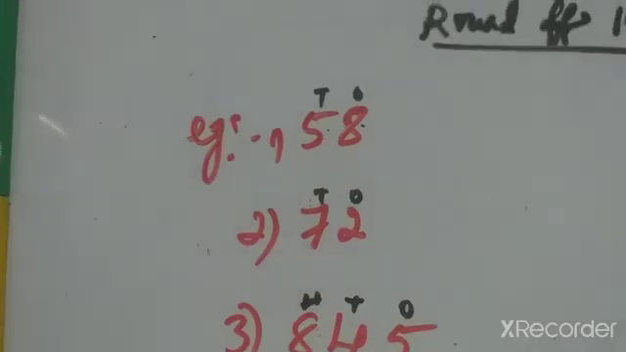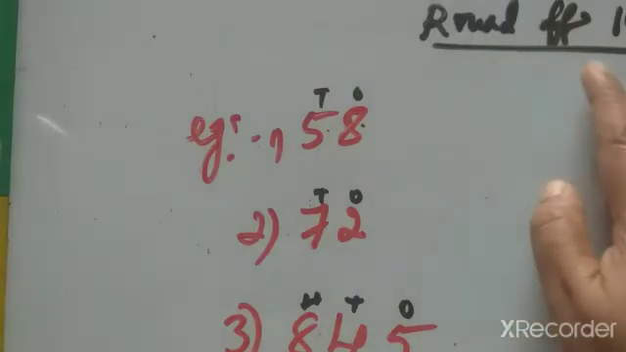So the first rule is to check which place value we have to round off the number to. Here in the question it is given: round off to the tens place. Sometimes they will not mention which place value, then we have to take the general rule. General rule means we can round off to any place value, tens, hundreds, thousands, if they didn't mention any place value. So first we check the place value of the number.